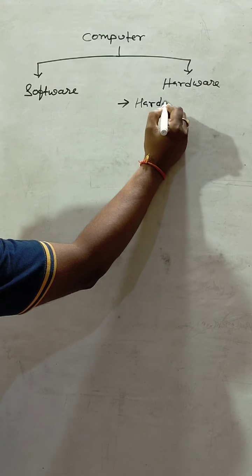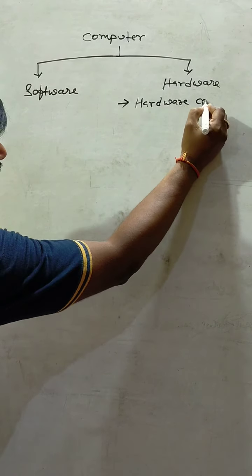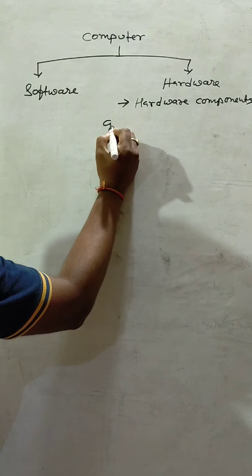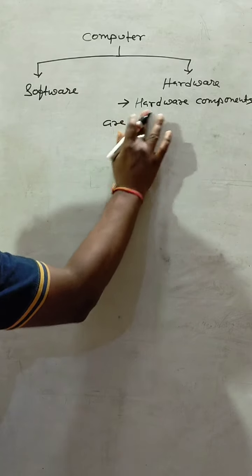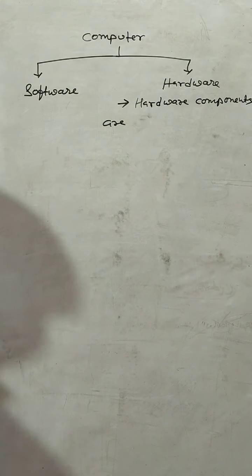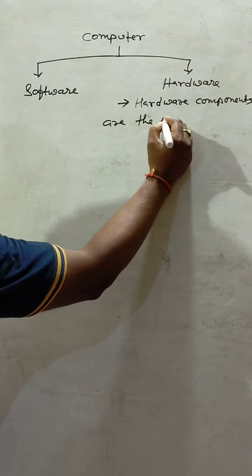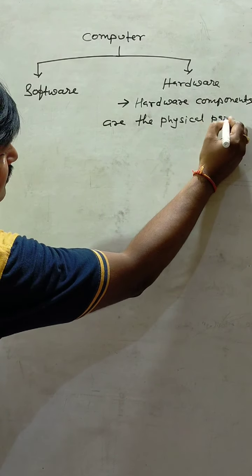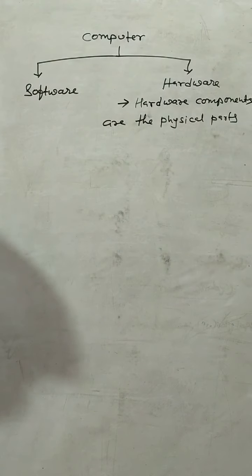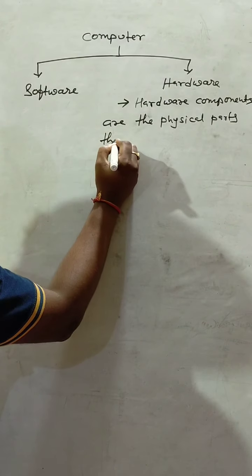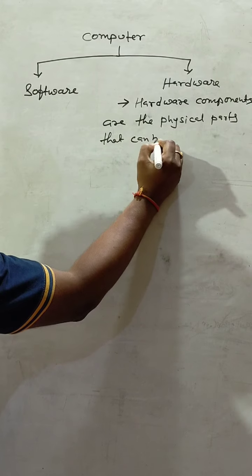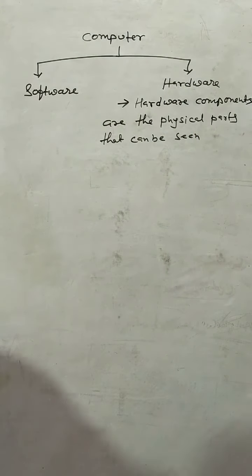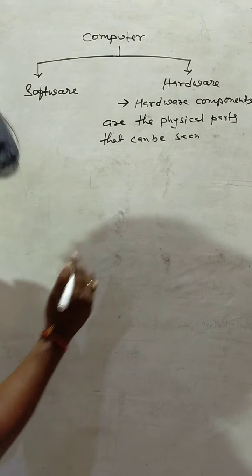Hardware components are the physical parts that can be seen, that is visible to us, and touched.